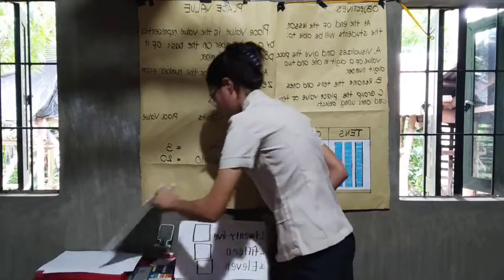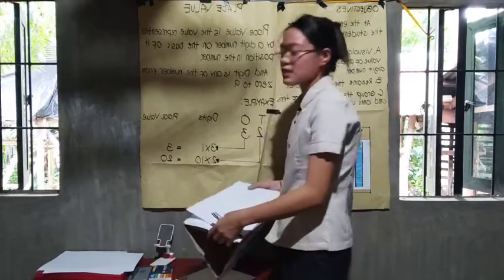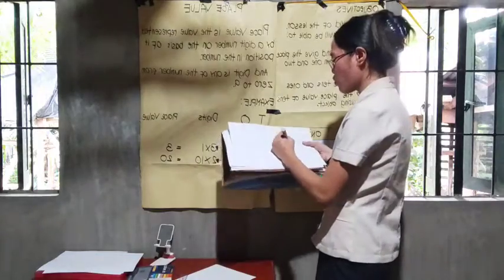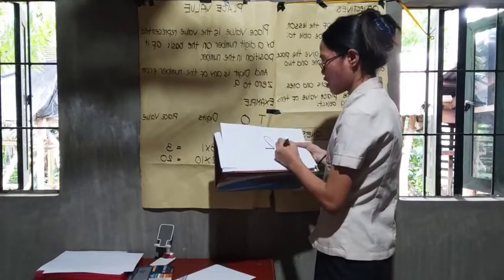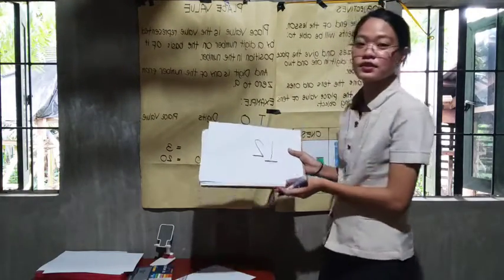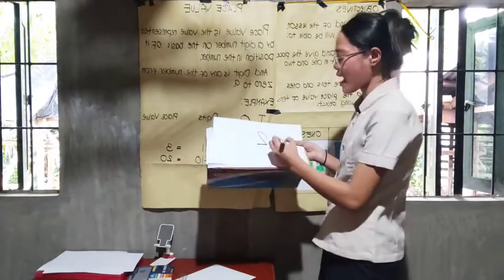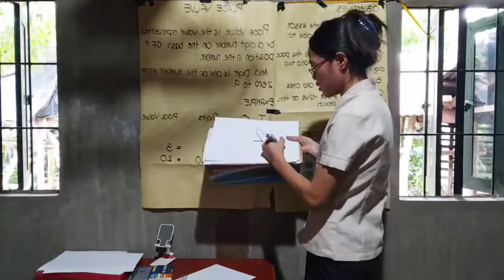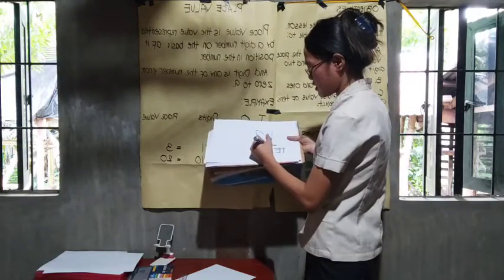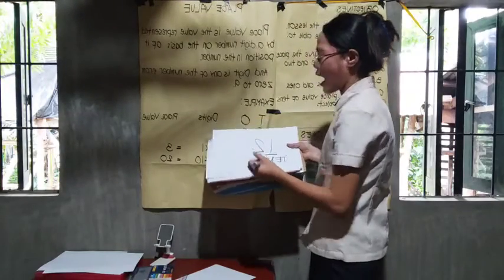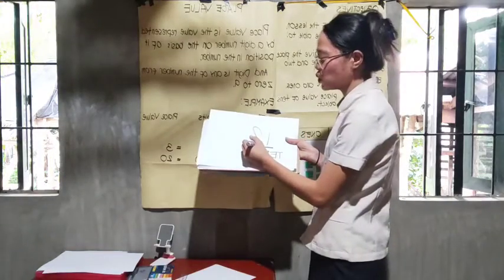So, what is the place value of 1? Tens. Very good. And what is the place value of 2?